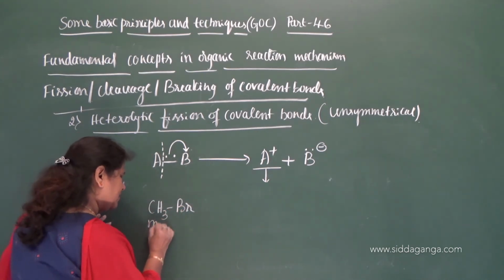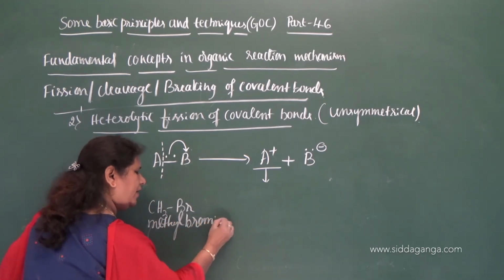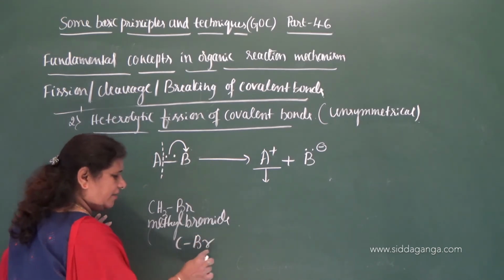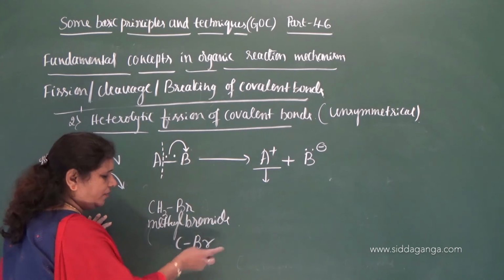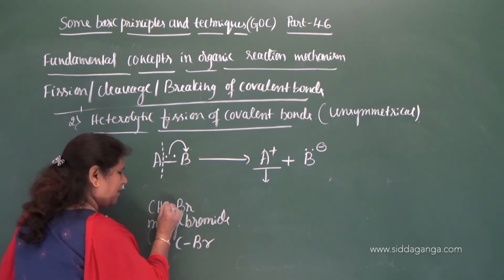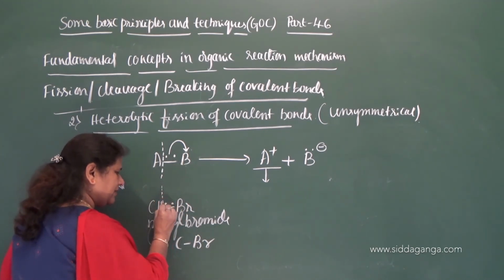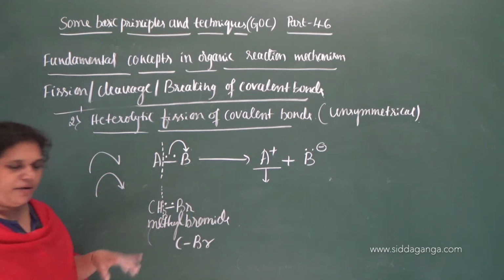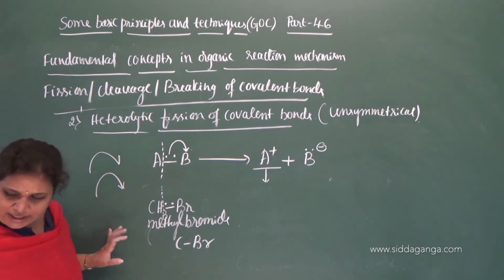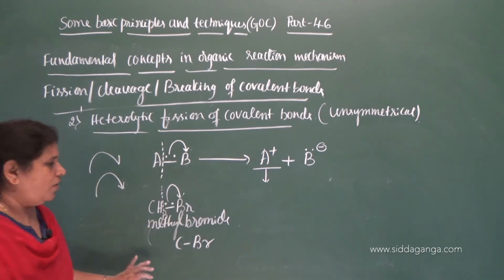What is the name of this compound? Methyl bromide. Correct? Methyl bromide, in which the bond is between carbon and bromine, and as you know, bromine is more electronegative than carbon. So here is a pair of electrons. So the bond cleavage takes place in this way. That is, the carbon to bromine bond undergoes cleavage in such a way that both the electrons go with bromine.